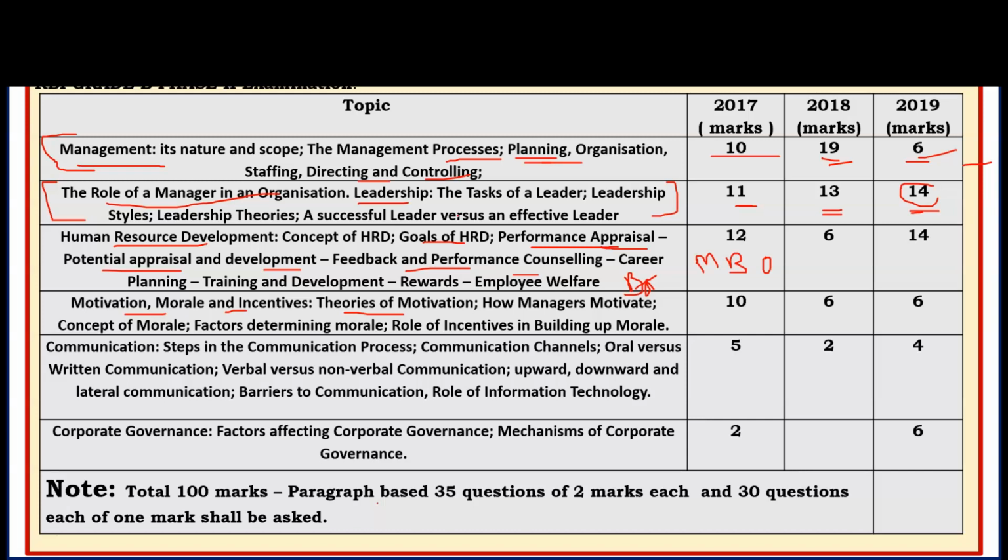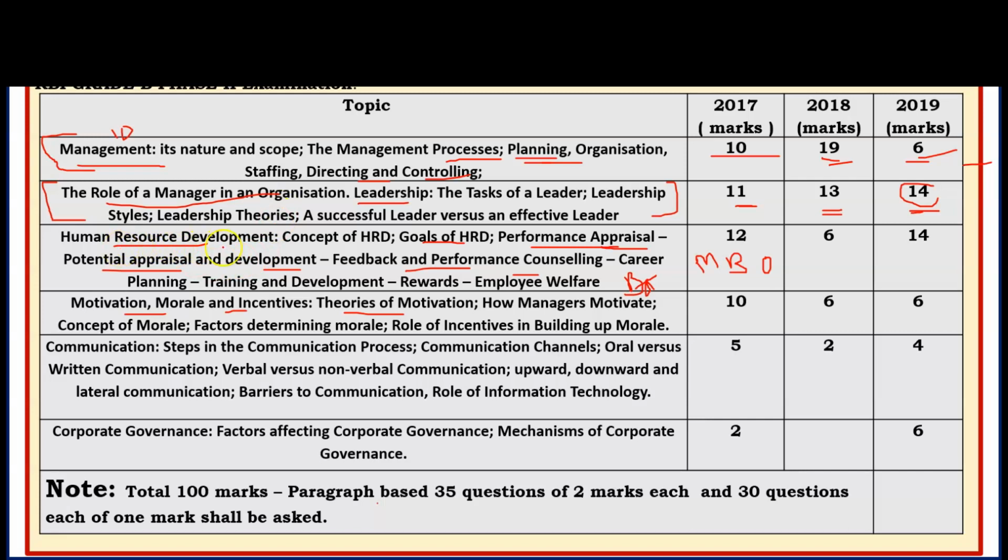That is also important, and questions related to the name of the author of the theory are asked. The name of the theory is also asked. So you have to cover accordingly. You have to learn the name of the theory and the name of the author who has given the theory. It's a very important topic. We can expect at least 10 to 15 marks from the leadership theory chapter, at least 10 marks if we talk about the average of 3 years. So at least 8 to 10 marks from the management chapter, and 10 to 15 from the leadership chapter.